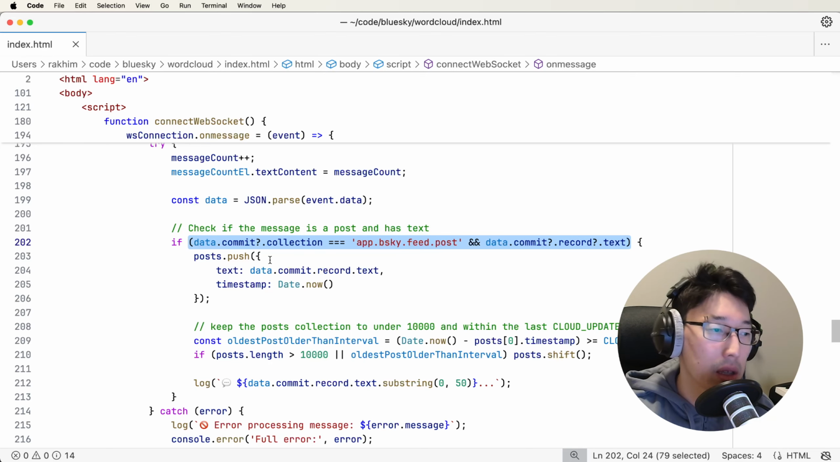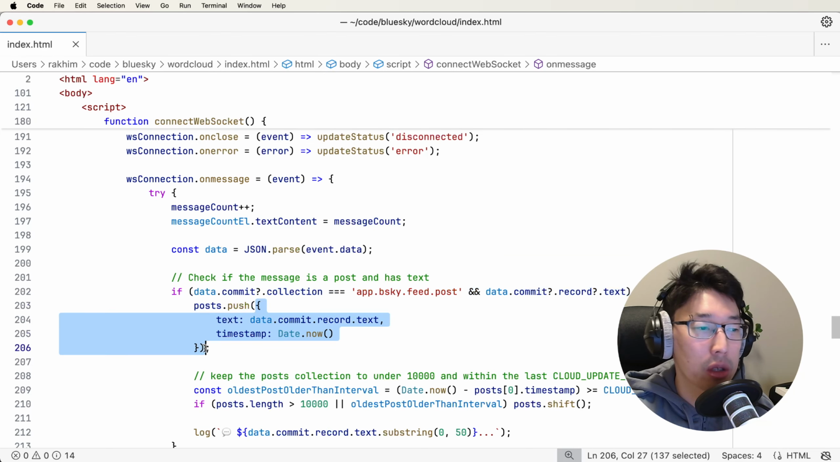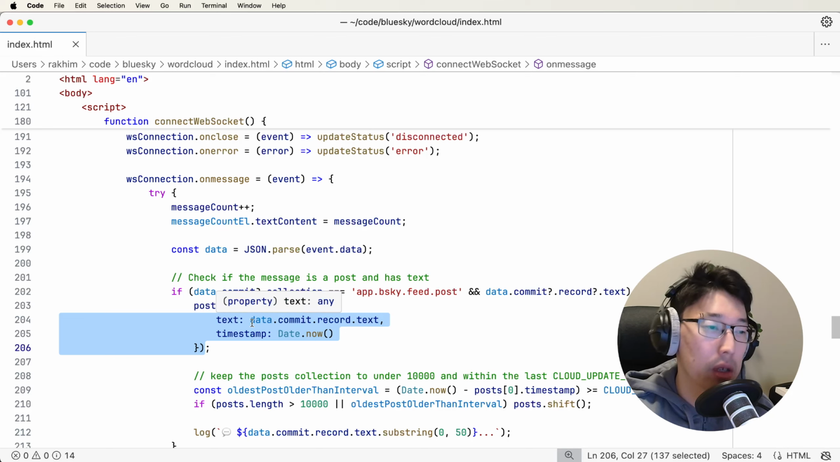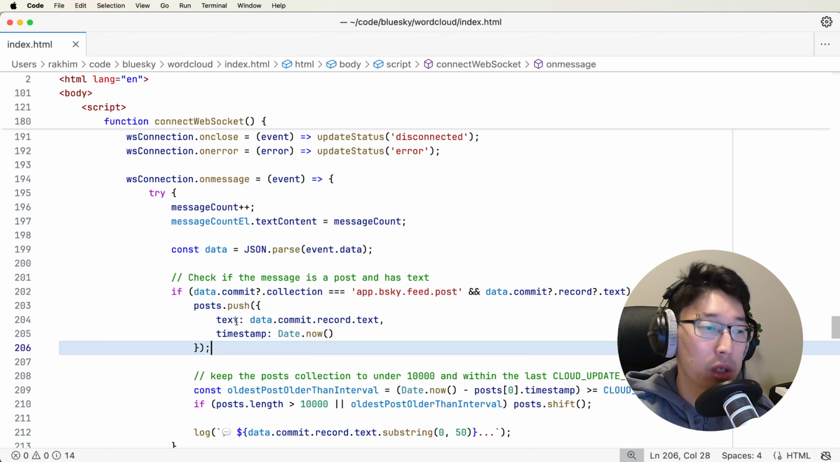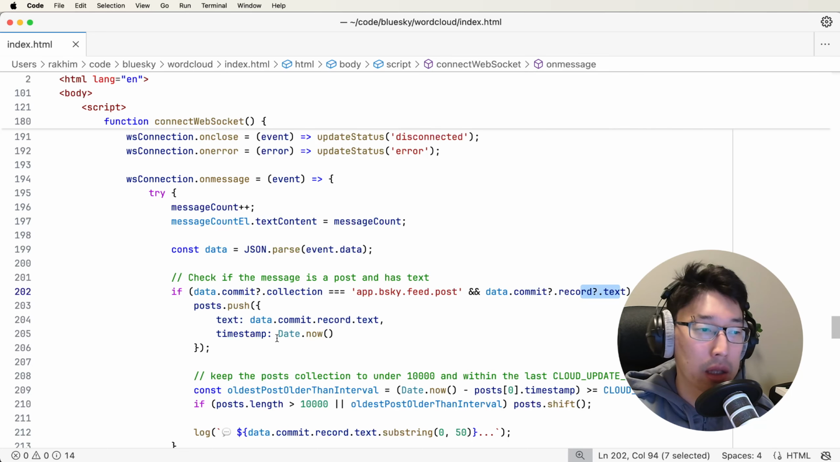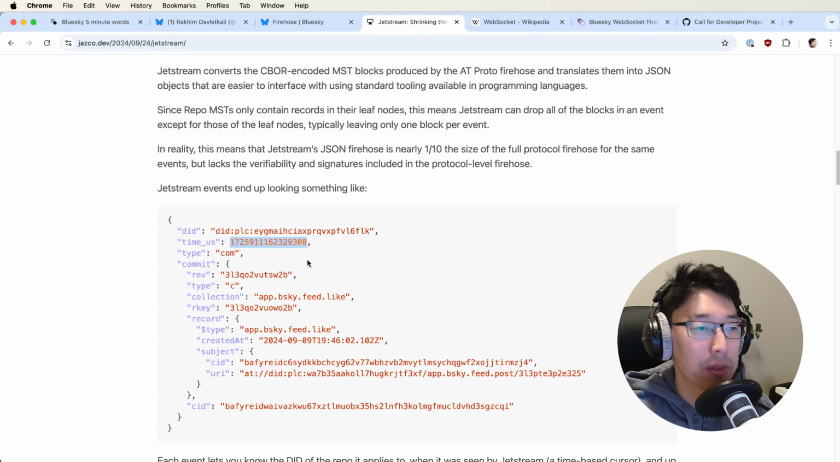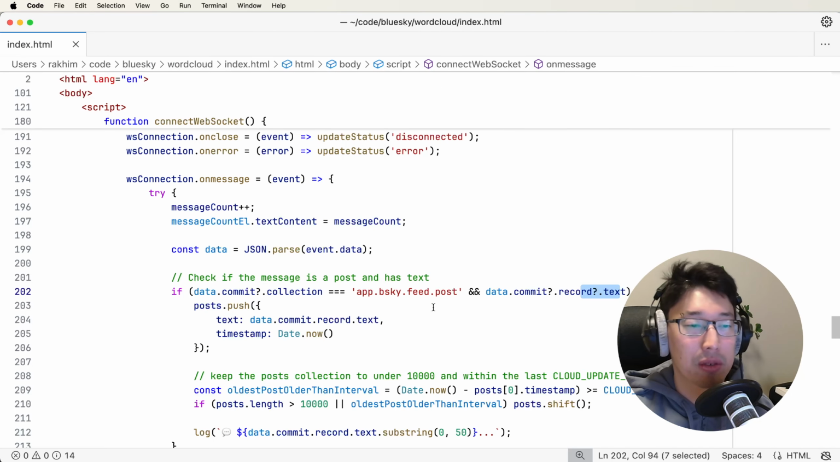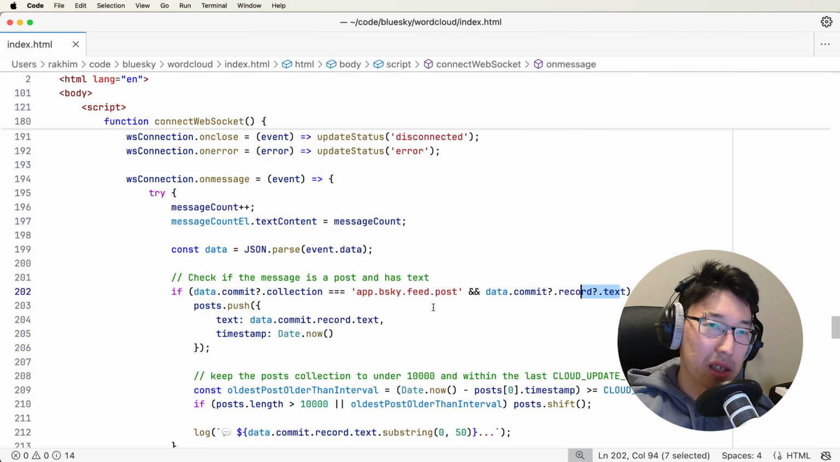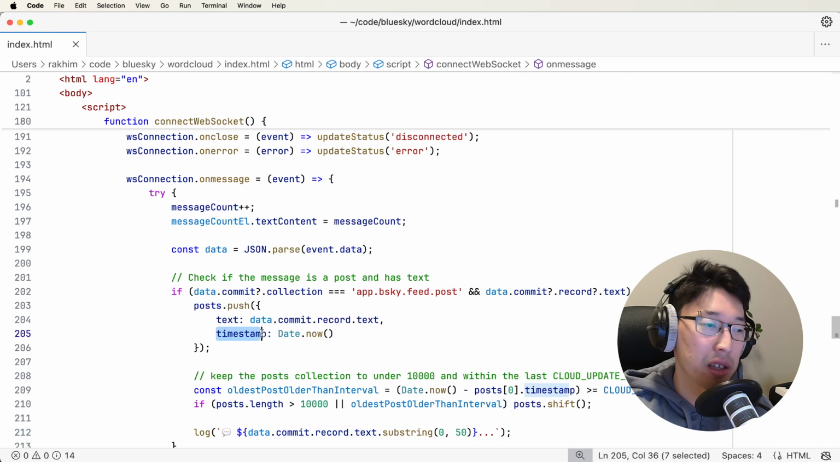So if the message that we received has text and is a post and it has some text, then we push a new object into our global posts array. And that object would have the text that we got and the current timestamp. Now, I'm cheating a little bit here because the message itself has a timestamp, but I guess I didn't want to parse it. Anyway, I think it doesn't matter for my use case because I just care that I got to process 5 seconds of messages from my point of view. So once I receive a message, I treat it as if I received it right now.